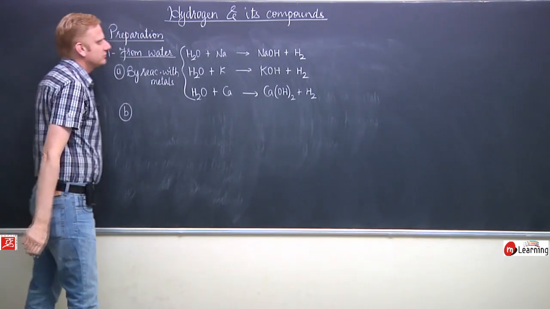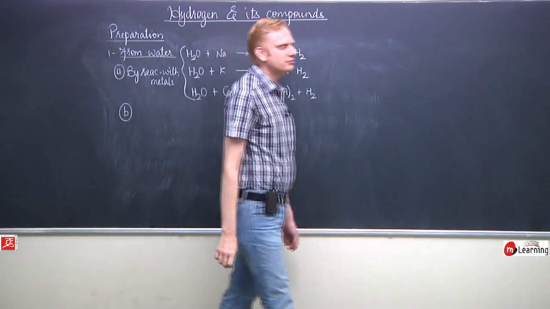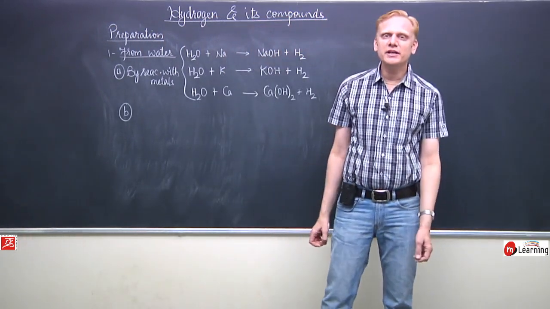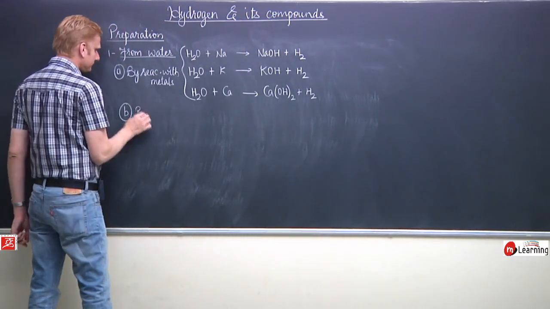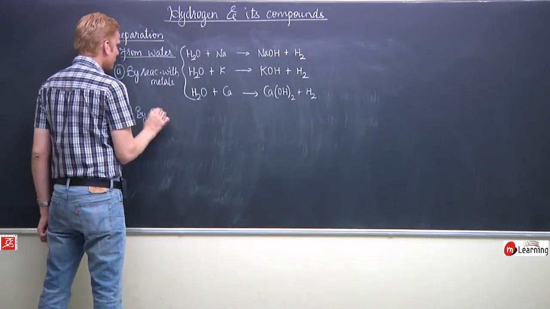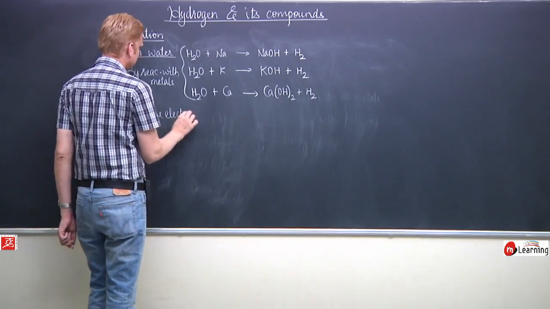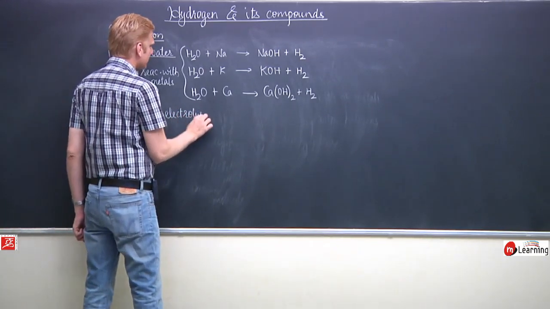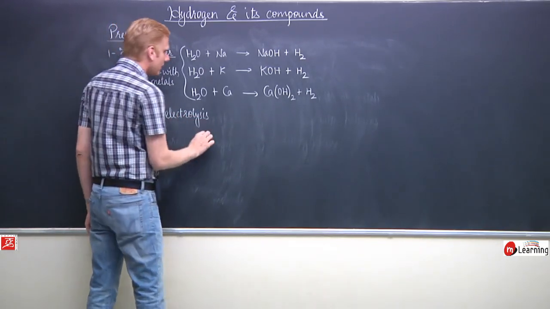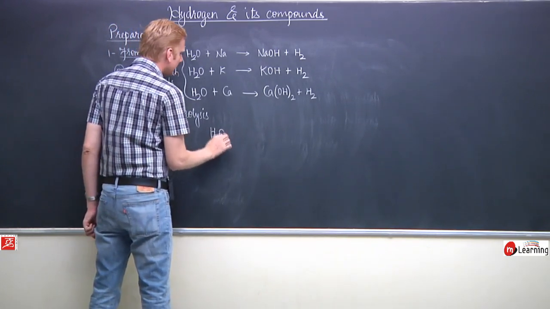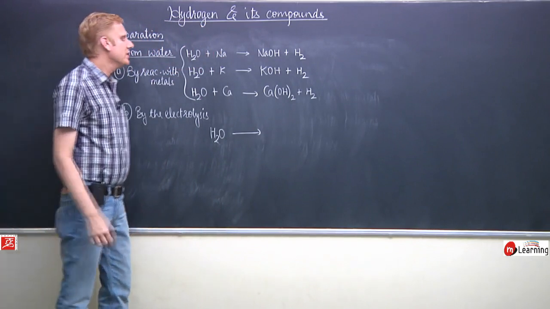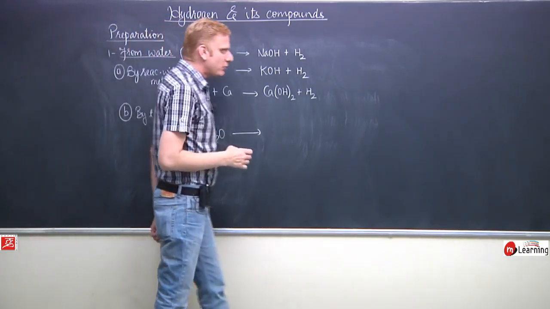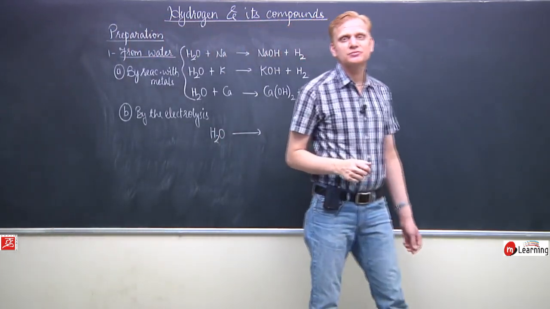Another way to produce hydrogen from water is by its electrolysis. Pure water cannot be electrolyzed since it is not conducting.